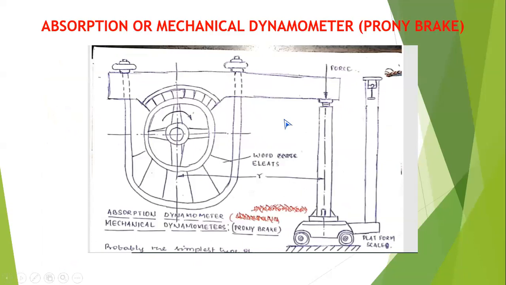All of you observe here, the force is in terms of newtons, and the distance from the center of the shaft to the force is the radial distance R. Force is F and distance is R, so torque T equals F into R. That is the experiment you have to conduct in the mechanical laboratory at different intervals of the speed of the engine.